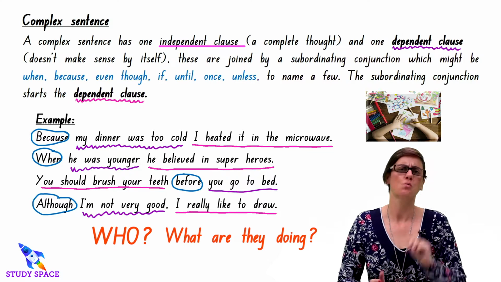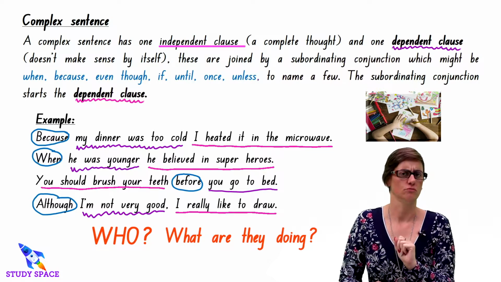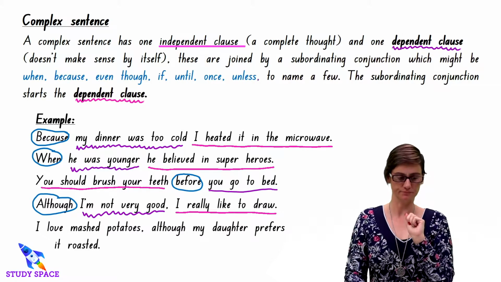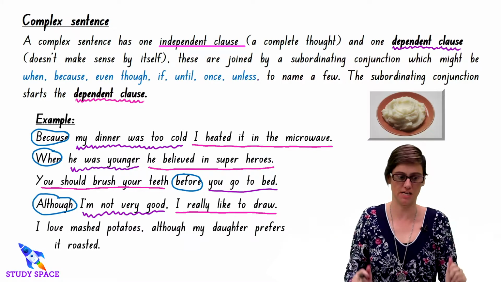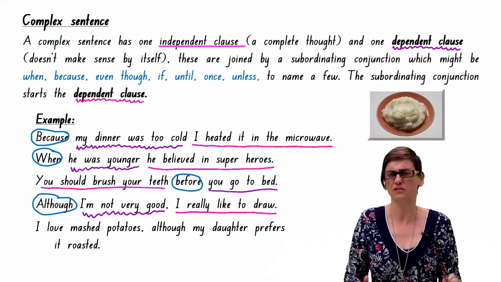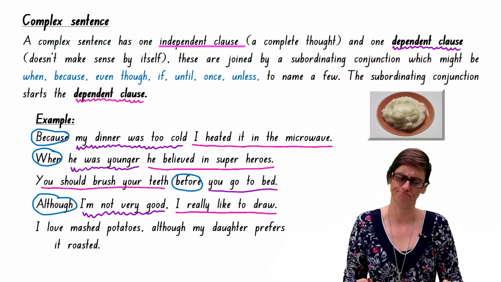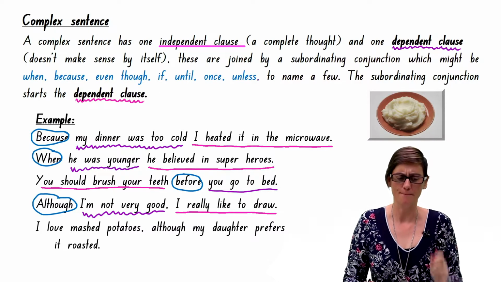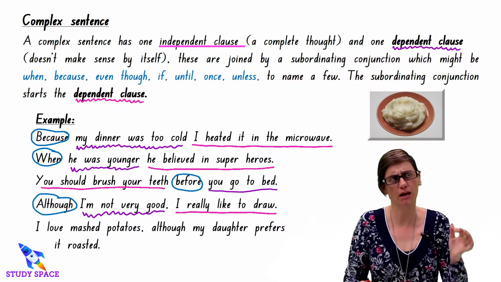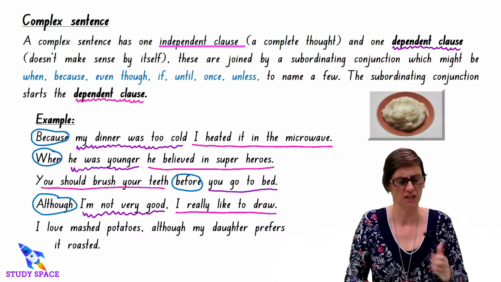I think we should do one more just to be extra sure. Okay, the last one is: I love mashed potato, although my daughter prefers it roasted. I love mashed potato. Is that a complete thought? It is.